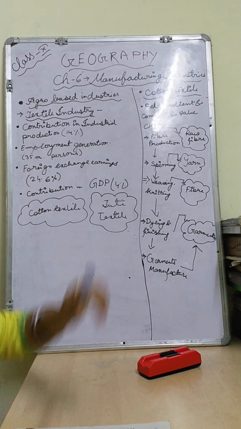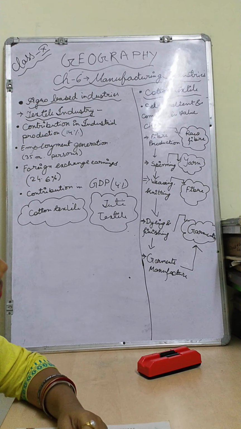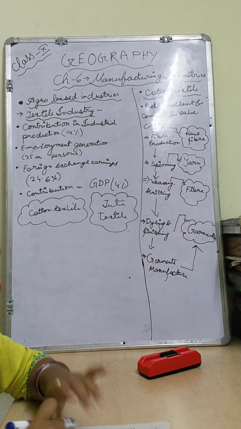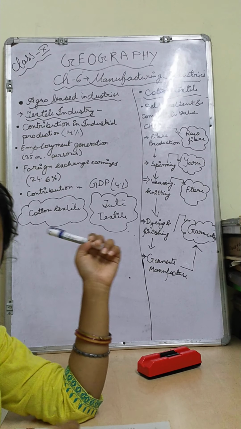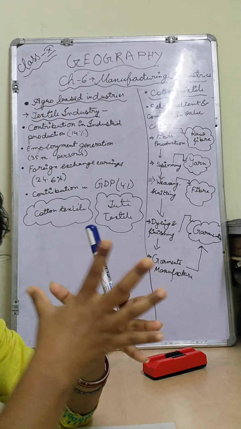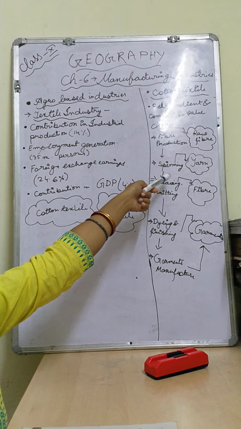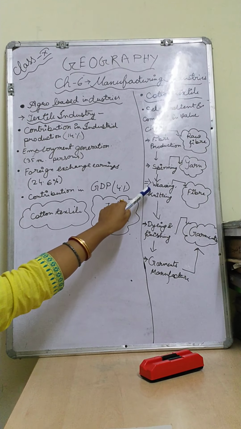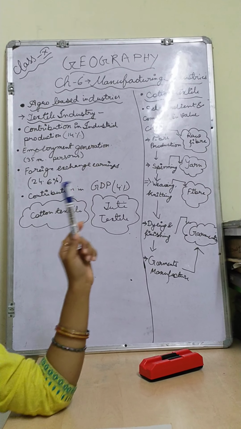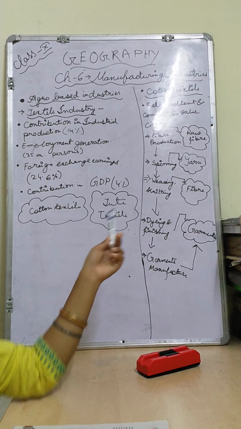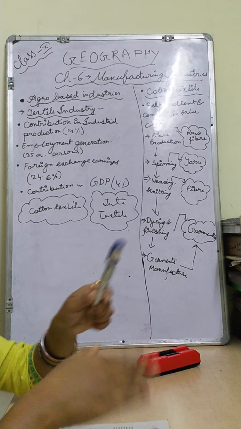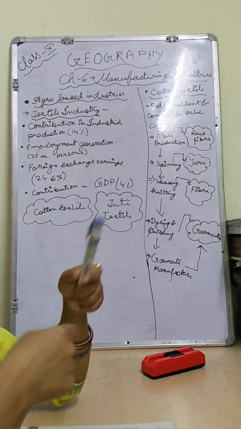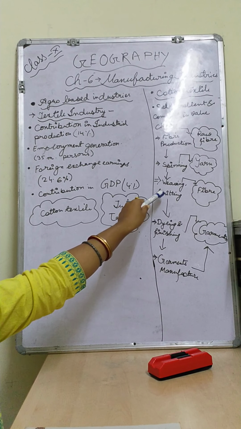Second one will be the spinning. After fiber production, what will come? The yarn, the dhaga, the thread, will come. Thread does not come in a single strand, it comes in bunches, so that is called spinning. Spinning means big bunches are called yarns. Third one, what is there? After that we get that yarn, that dhaga, so we will knit it. Knitting means bunai karna. Next, weaving or knitting.